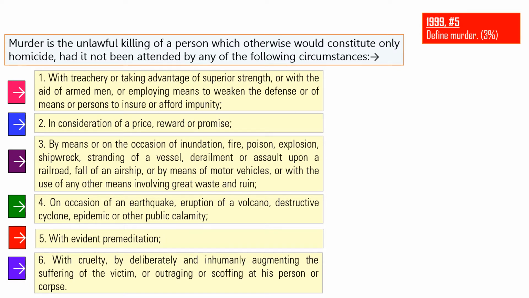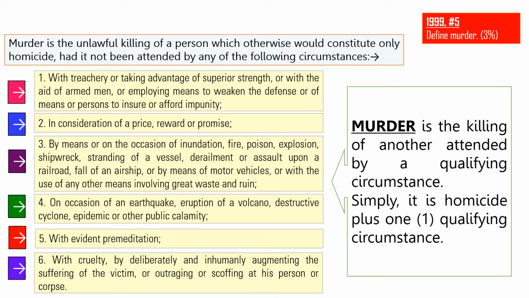Strategize mo na if you will be confronted with questions like this, yung definition or enumeration, dapat alam mo na kung paano mo siya sasagutin. And if you read the book of Buado, ano ang definition niya sa murder? Napakasimple lang. It's only one sentence but it is correct. It is the killing of another person attended by a qualifying circumstance. Or to simply put it, it is homicide plus one qualifying circumstance.